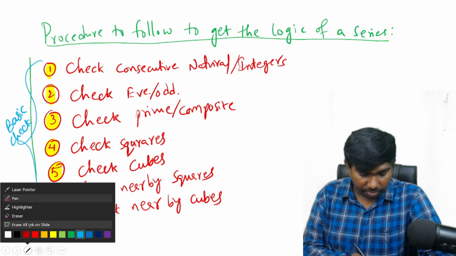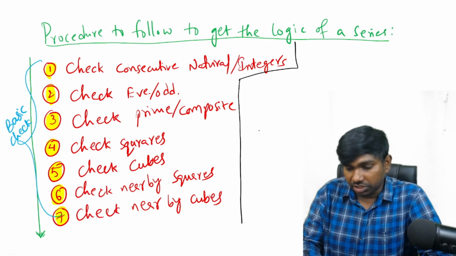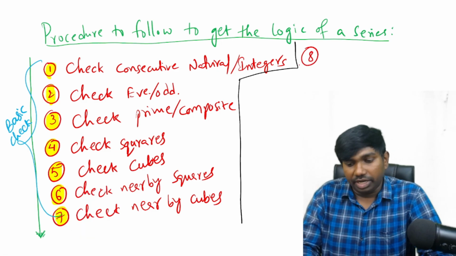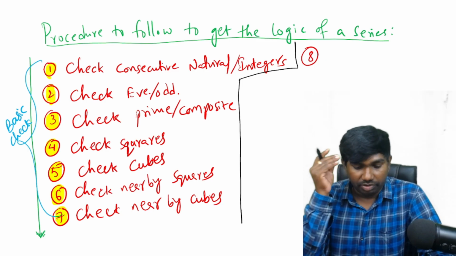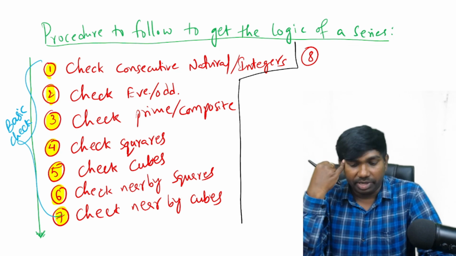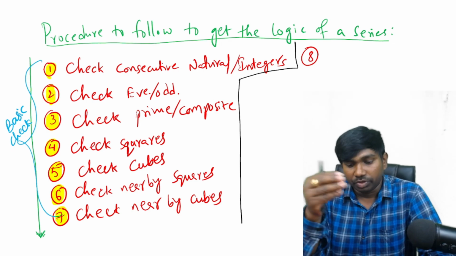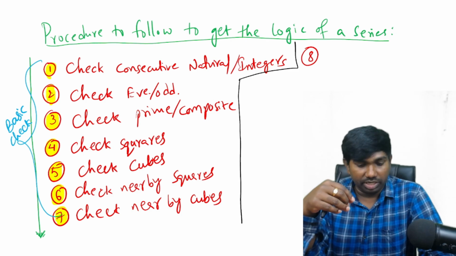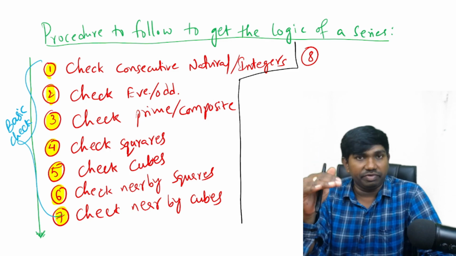If the logic is not matching, or if we are not getting any logic with these 7 steps, then go for the next step, that is the eighth step. The eighth step: so far whatever is there in our mind, in our brain, we have verified all those things. We have natural numbers, even numbers, odd numbers, prime numbers, composite numbers, perfect squares, perfect cubes, and nearby squares and nearby cubes also we can identify. All these things are already known to us, right? As I told you in the first introduction class, you should be ready with these things.